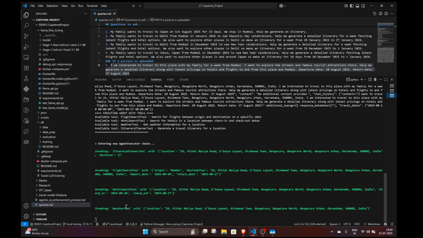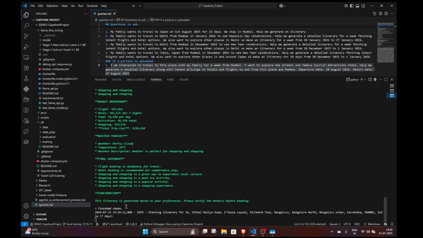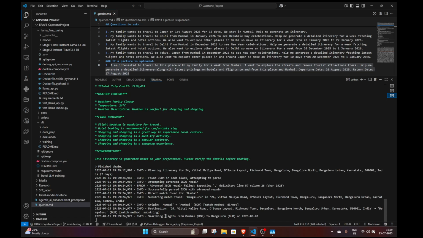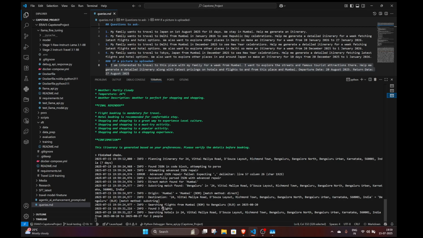That is a big achievement for us. That was our priority, that we are able to show agentic capability and functional calling using our custom model, and not, let's say, Gemini or any open source or any paid API. So we have been able to show that capability. Now it is calling all the tools. It has planned the itinerary. Now it is calling for the flights. It found 3 flights.